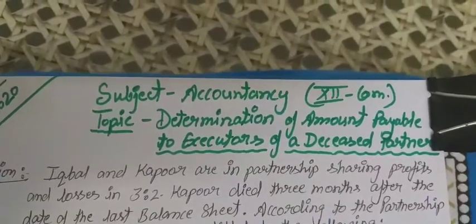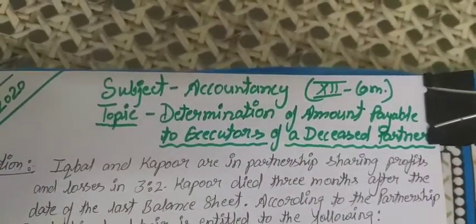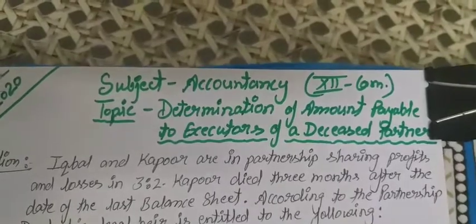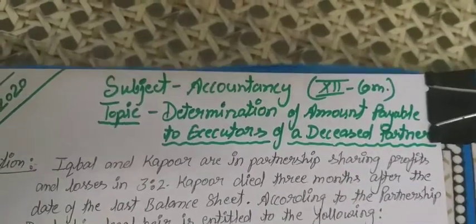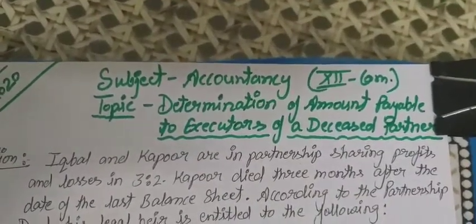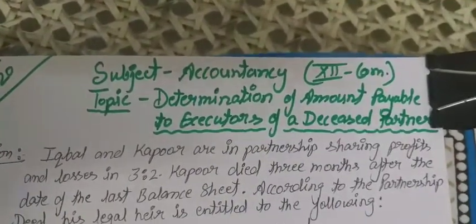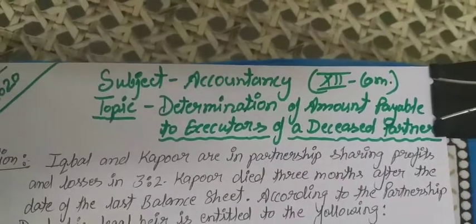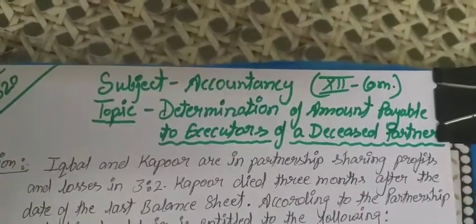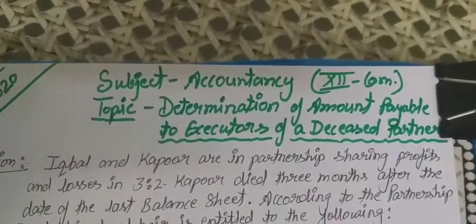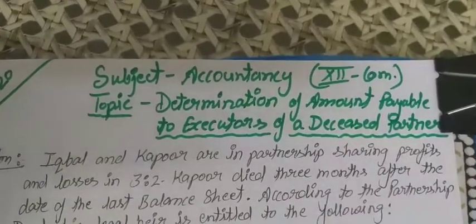So what adjustments are required in the firm related to the determination of his amount, the amount the firm will pay to the deceased partner or to the legal heir nominated by the deceased partner in the firm?